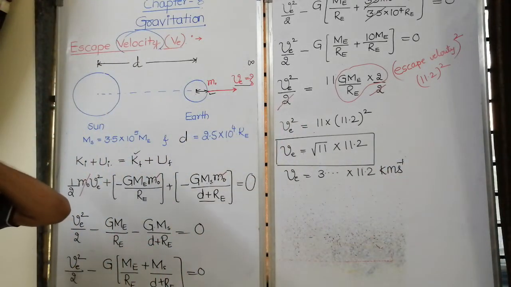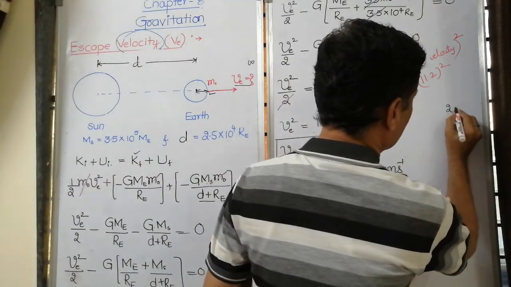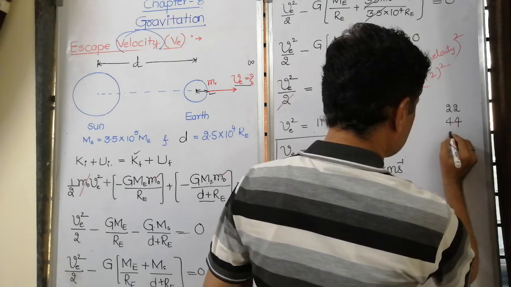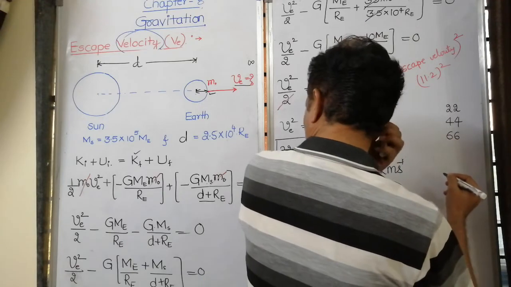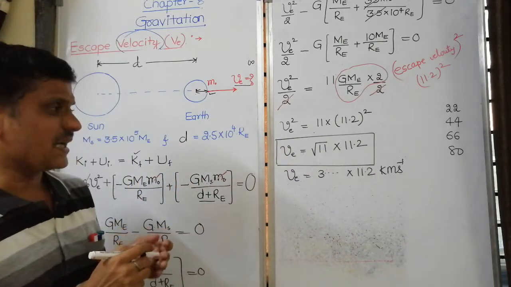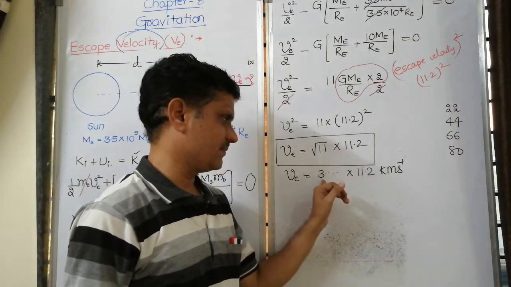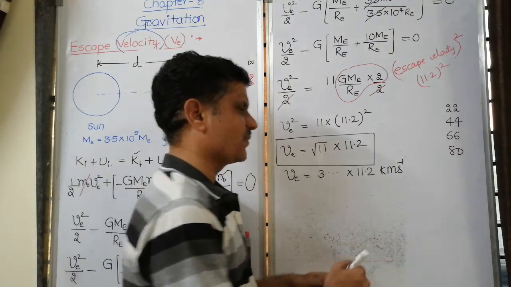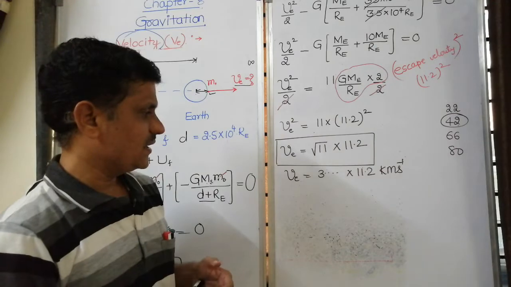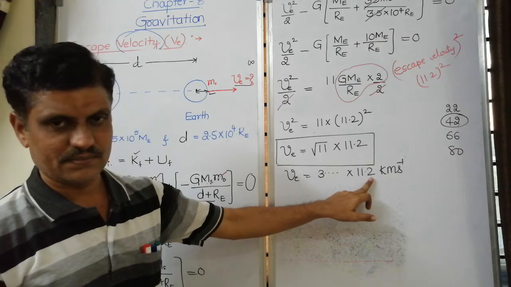Okay, you can verify. Actually it was integral type. The options were 22 kilometer per second, 44 kilometer per second, 66 kilometer per second, and maybe 80 kilometer per second were the answers. Here probable answer is, if it is 4, I think it's 42, something I don't know exactly, maybe in 40s. See, we know that if it is 3, that is 33.6.